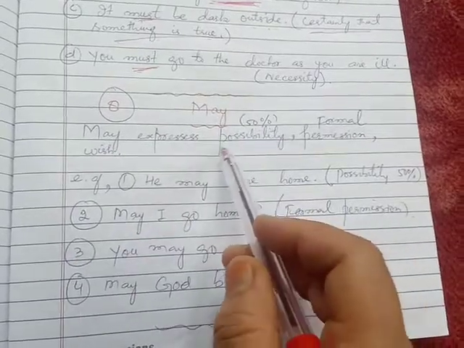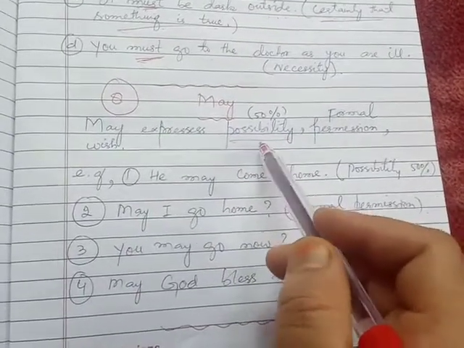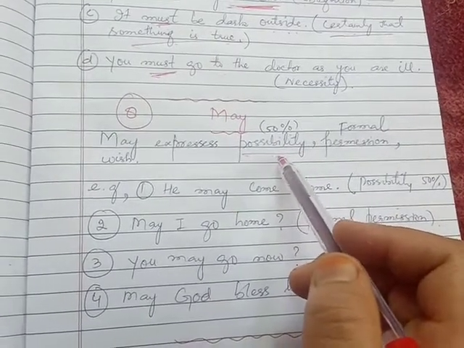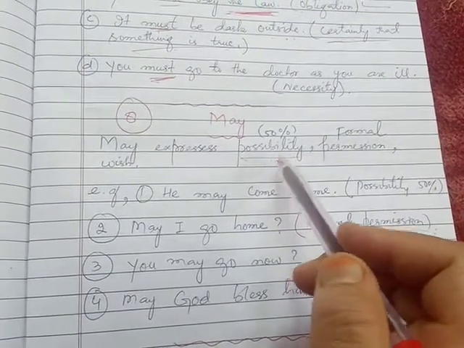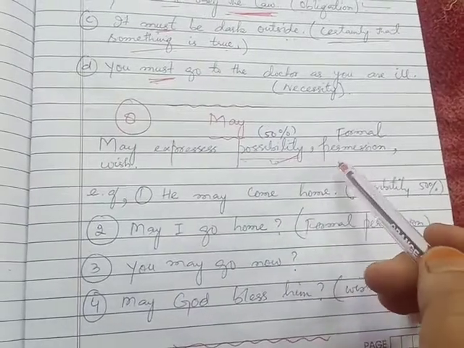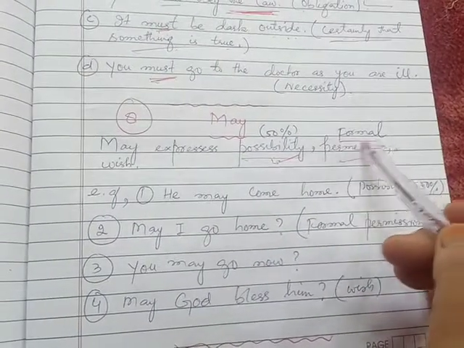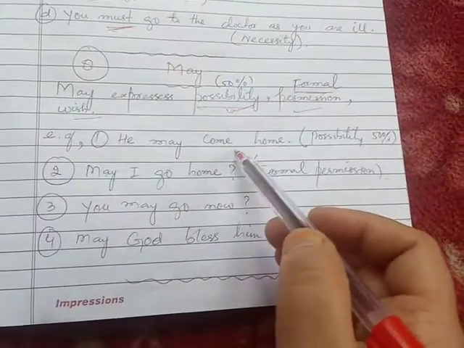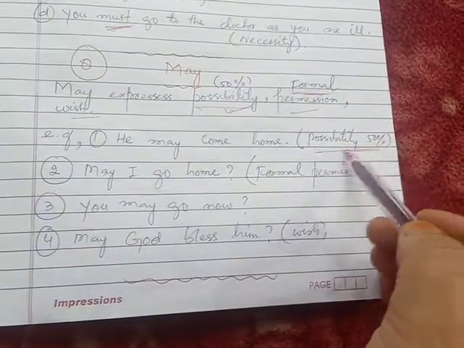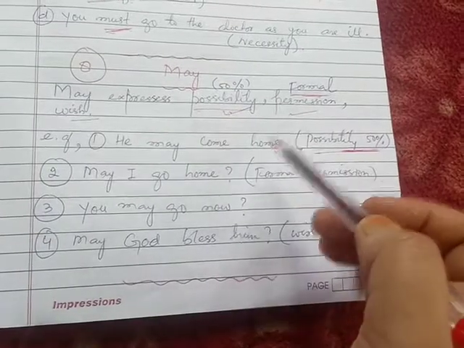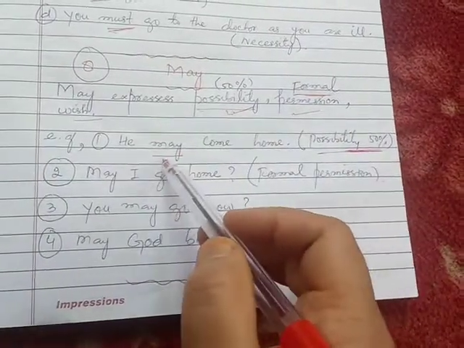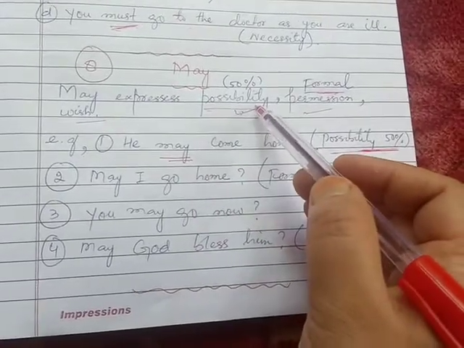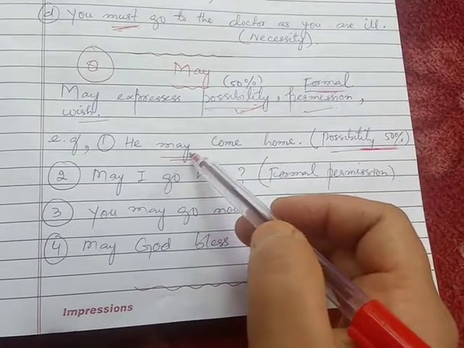May expresses possibility, but in case of may, it is only 50% possibility, but in case of can, the possibility is 90 to 100%. So it is also used for formal permission and wish. Now I will give you some examples. He may come home. There is a 50% chance that he may come home. That's why we use may here, because I told you, my dear students, that for only 50% possibility we have to use may.